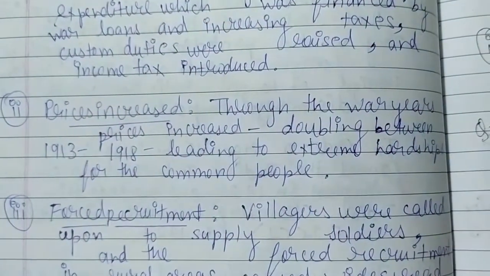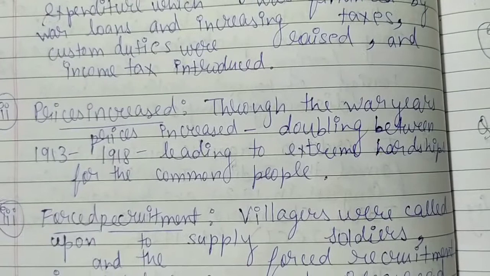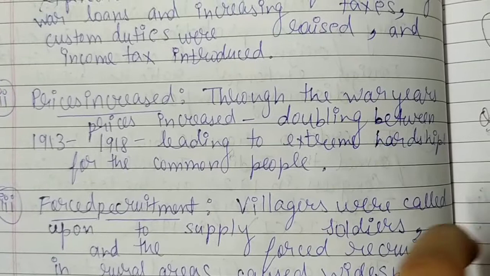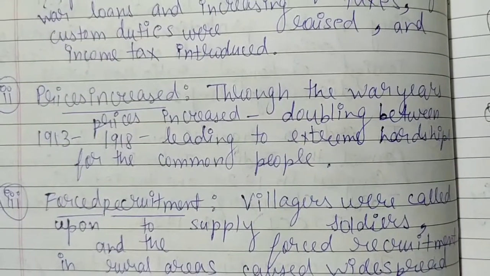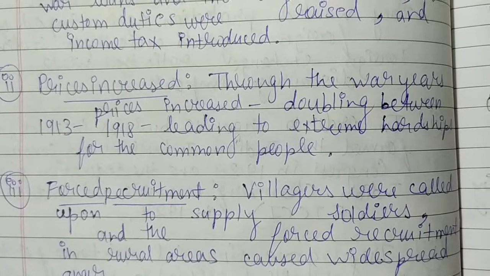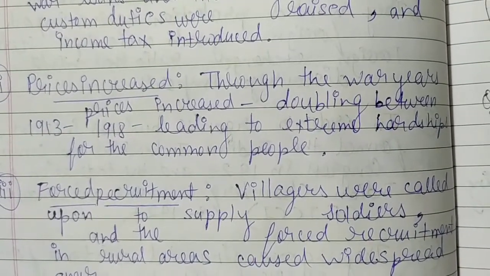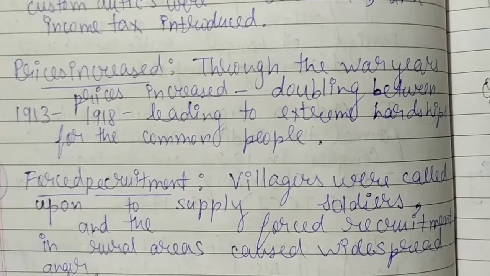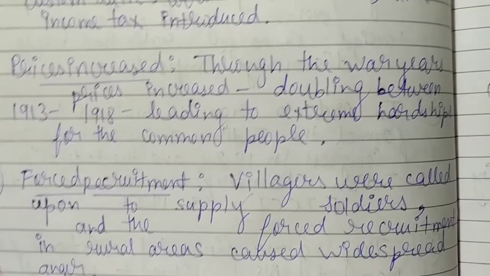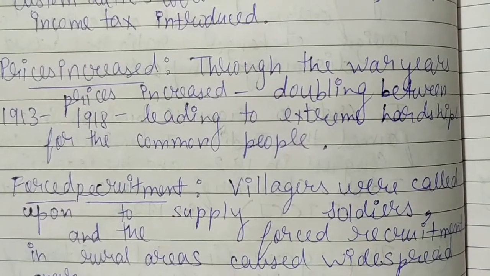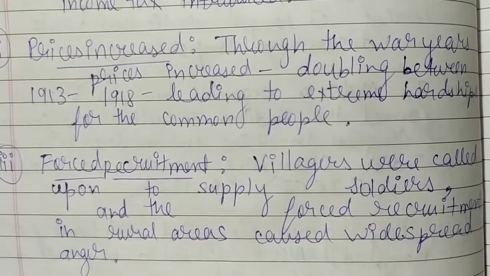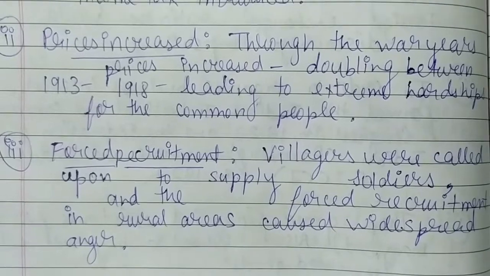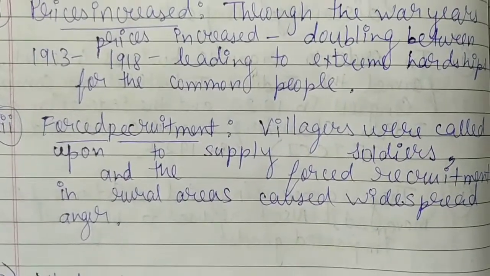Now the second point is that prices increased. Through the war years, prices increased, doubling between 1913 and 1918, leading to extreme hardships for the common people. When the war was going on, prices increased, and because people did not have money and prices kept rising, common people were not in good condition. They faced very hard situations at wartime. Now the third point is forced recruitment.